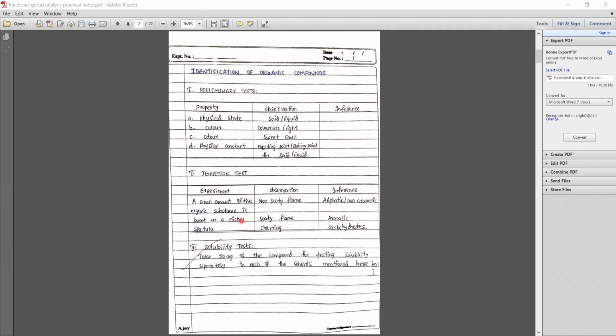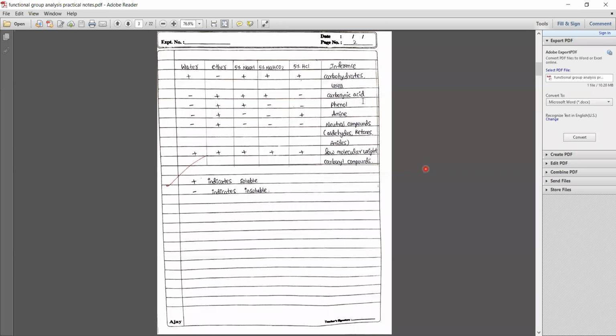Then the solubility test. For the solubility test, you have to write the chart. Only one compound will be given to you, right? So you will get only one row, and only that single row you have to write. You have to remember these solvents: water, ether, NaOH (sodium hydroxide), sodium bicarbonate, and HCl. Whatever compound is given, you have to write that one only.